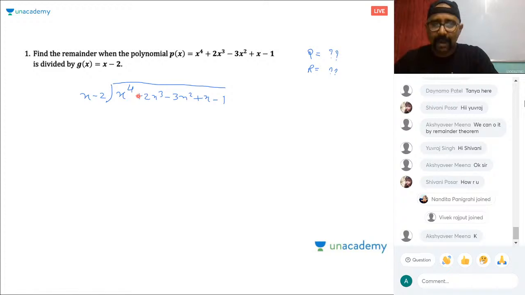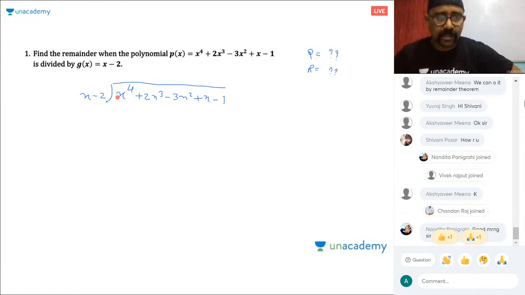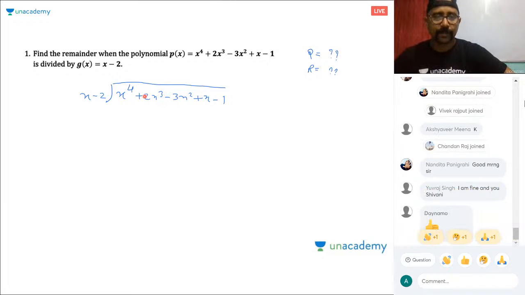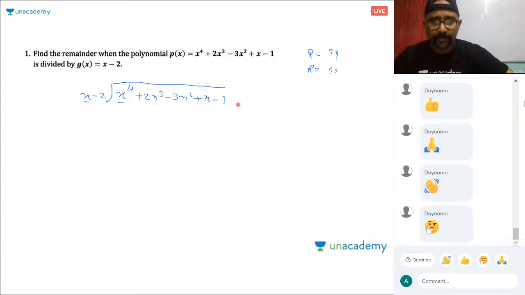The trick is, after putting the polynomials in the right order, right order means decreasing order of degree. Both dividend and divisor should be in standard form. What is the standard form? Decreasing power of x. Now, see the first term. What is the first term? The first term is x4. Divide the first term by the first term.